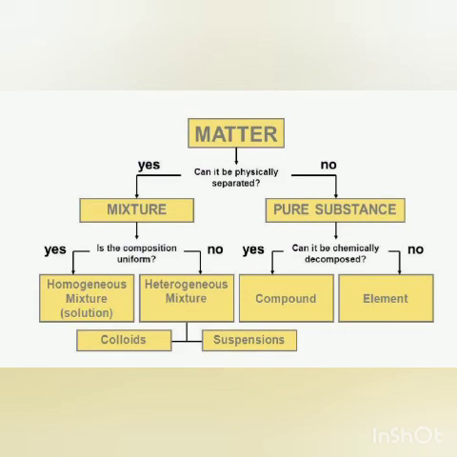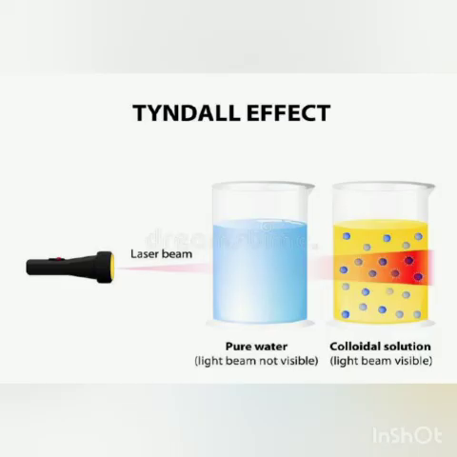But in colloids, the particles are slightly bigger than in solutions, so they can scatter the beam of light and we can see the path of the light. This shows that colloids are heterogeneous mixtures.